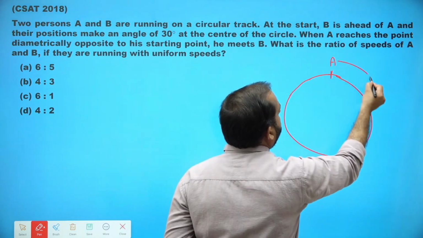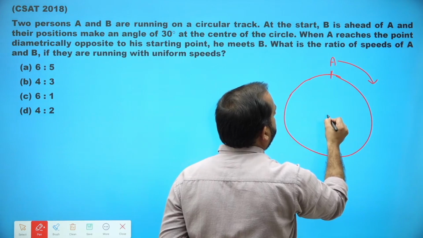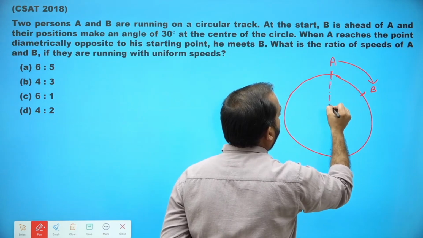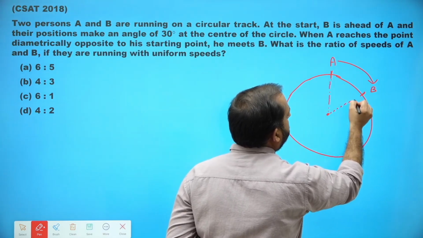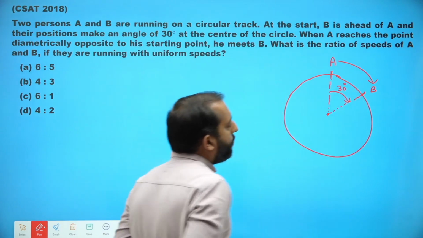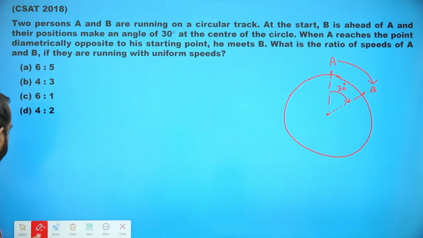Let's say A is traveling in this direction and there is B also. B is what? In terms of angle, B is 30 degrees ahead of A.